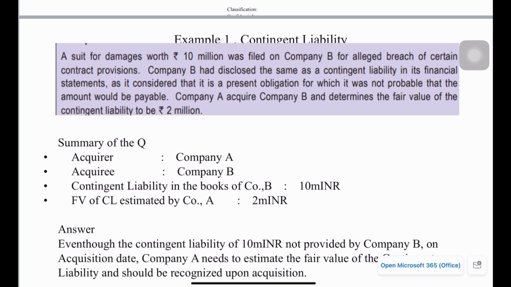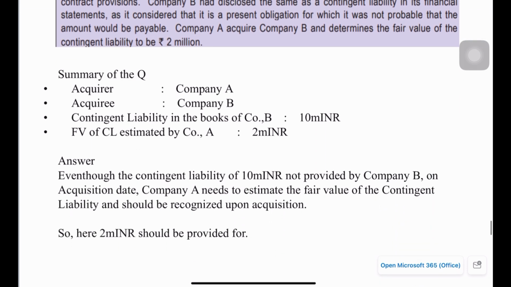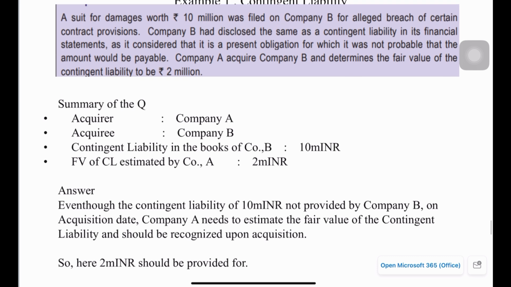Okay, then just read through this example. In this case, acquirer is company A, acquiree is company B, and the contingent liability in the books of company B is given as 10 million INR, and the fair value of the contingent liability estimated by company A is 2 million INR.